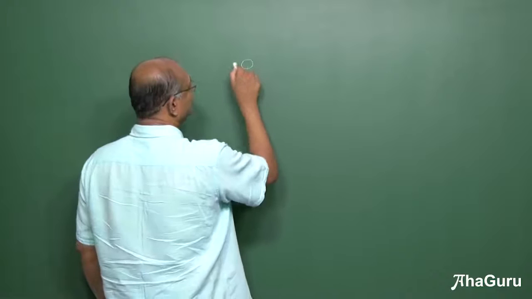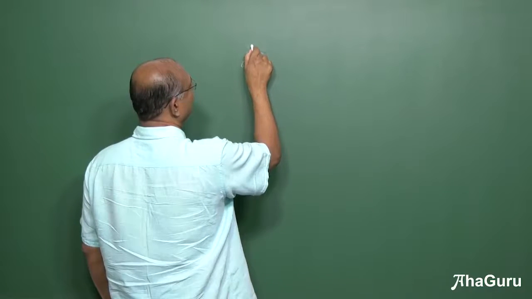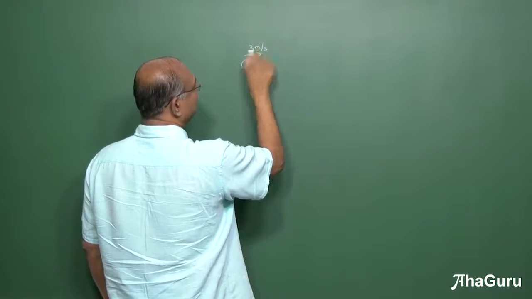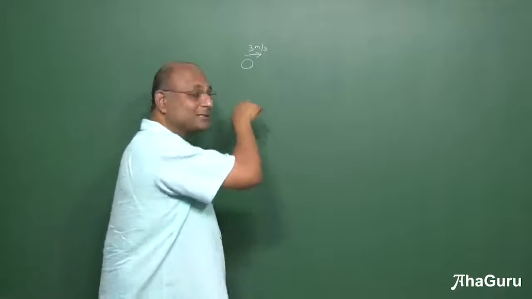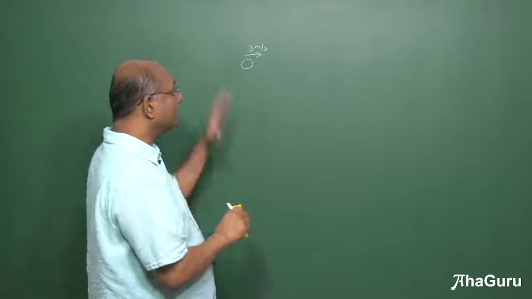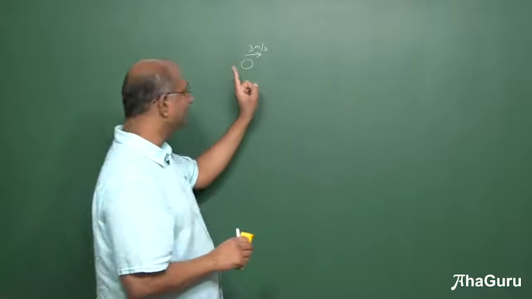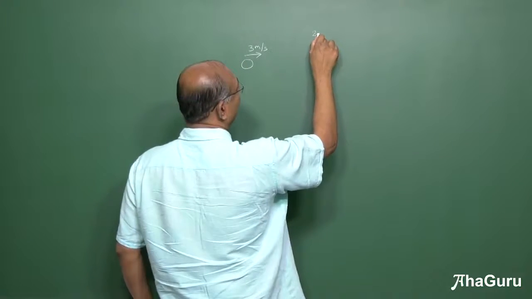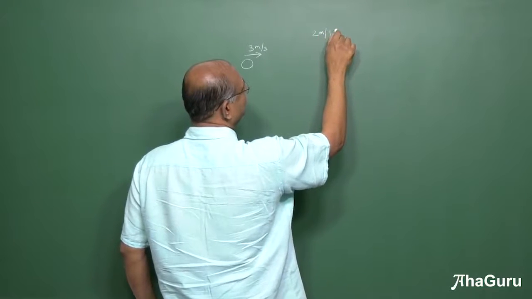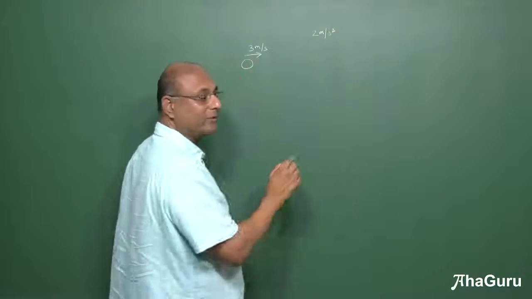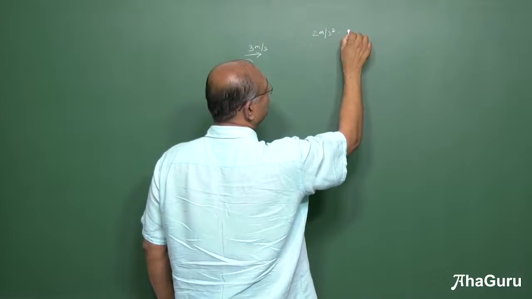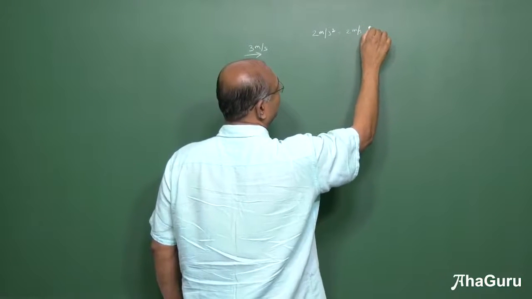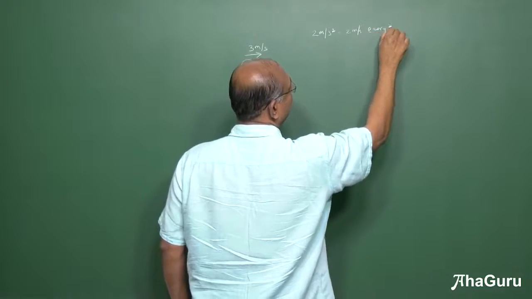So let us take this object and let's say that it was moving initially with 3 meters per second. Now that is the velocity, but that is not the velocity throughout. That is the velocity initially. Now let us say that it has an acceleration of 2 meters per second square. Now what does that mean? This means 2 meters per second every second.